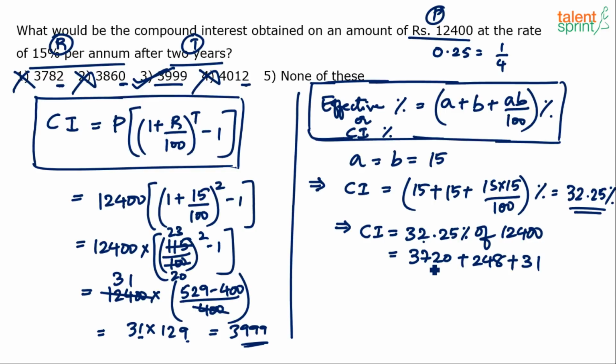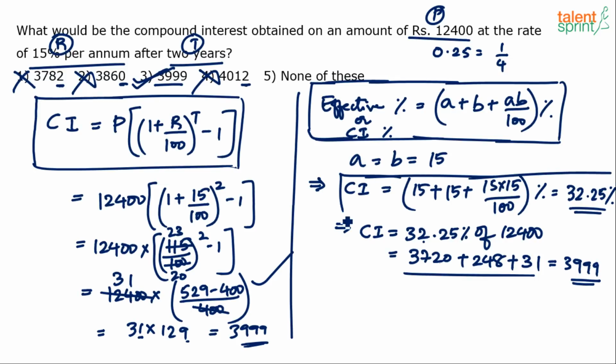So 3,700 plus 200, 3,900, 20 and 48, 68, 68 and 31 is 99. So 3,900 plus 99, 3,999 is the answer. Well, some of you may still feel that this is the better way of doing it, right? Even this involves the same amount of calculation, but the idea is that a lot of these steps can be avoided here. The calculation that we have done on paper is not really needed.